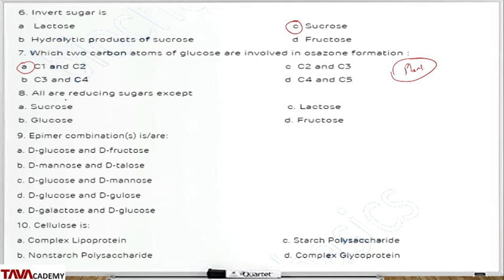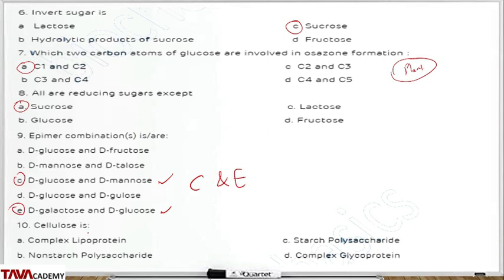All are reducing sugars except sucrose. Sucrose is not a reducing sugar. Glucose, lactose, and fructose are reducing sugars. Question 9 asks which epimer combination is correct. D-glucose to fructose, no, those are not epimers, they are functional isomers. D-mannose to tallose, no. D-glucose to D-mannose, we said it already, yes, they are epimers. D-galactose to D-glucose, yes. So for question 9, C and E are the correct options.